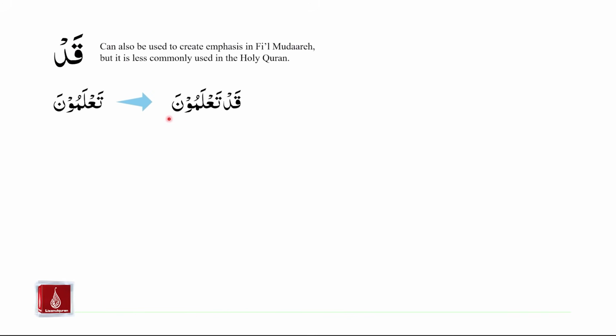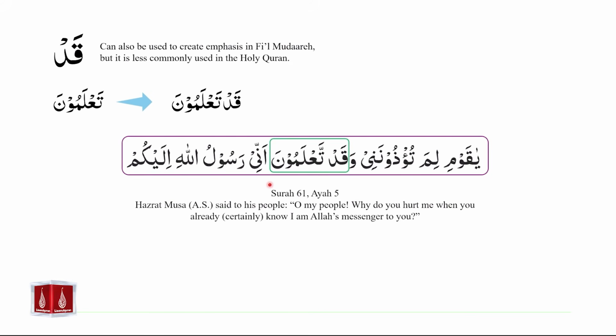We have an example from the Holy Quran in Surah number 61, ayah number 5. Hazrat Musa alayhi salam said to his people, O my people, why do you hurt me when you already certainly know I am Allah's messenger to you? In this example, you already certainly know. Certainly is added by the presence of qad.